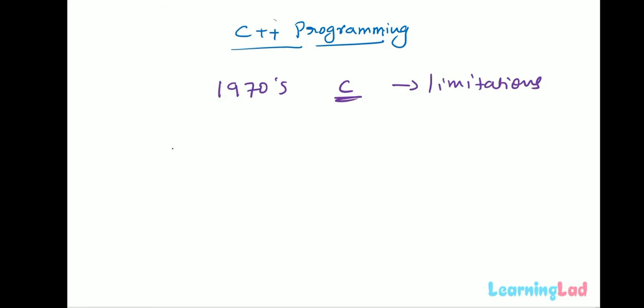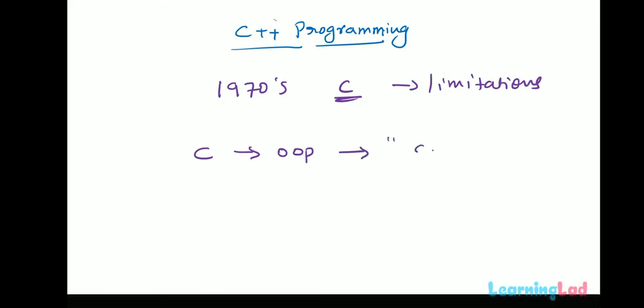So, Bjarne Stroustrup and his team started working on the C programming language. They added a lot of features. The main feature they added was object-oriented programming, and then they created this new language called C with Classes. Here, the class is actually a part of object-oriented programming.